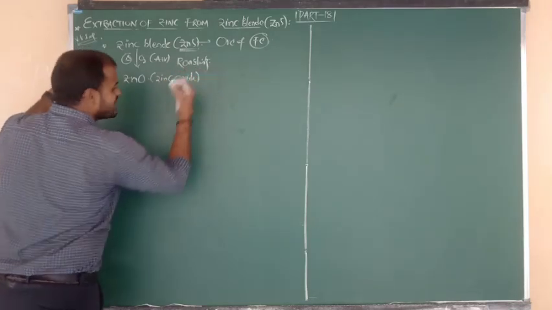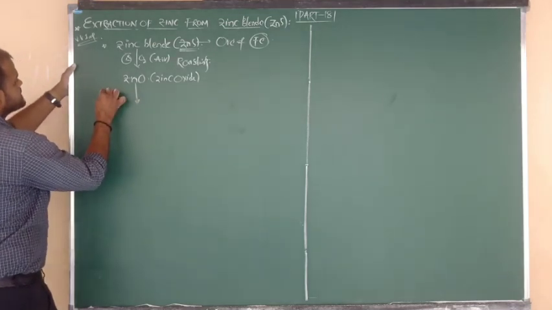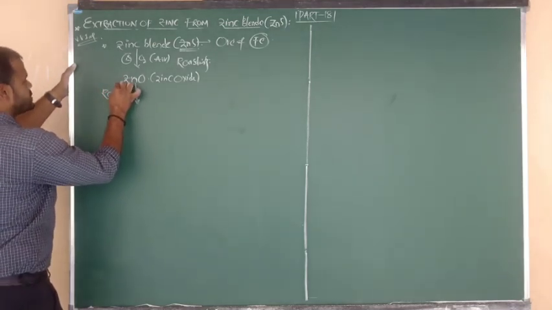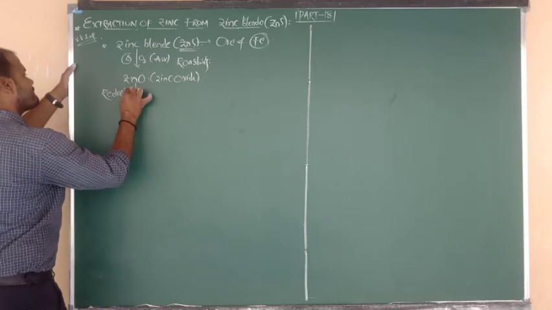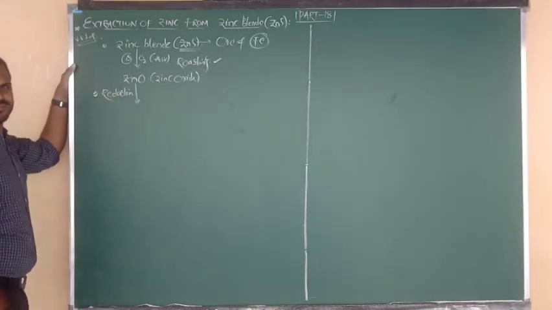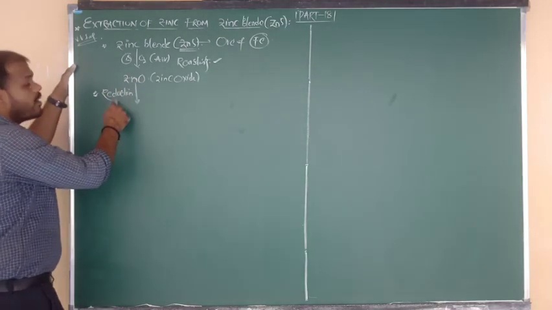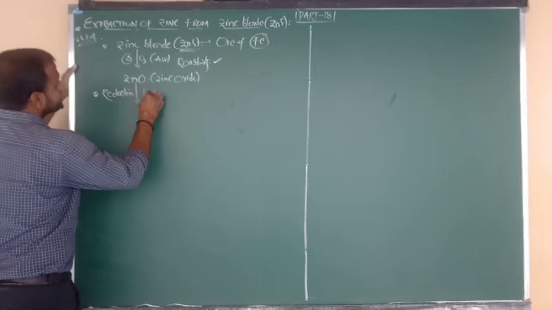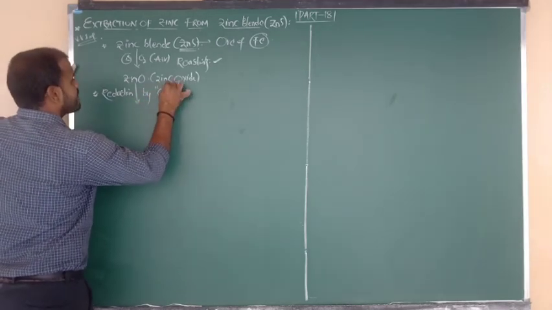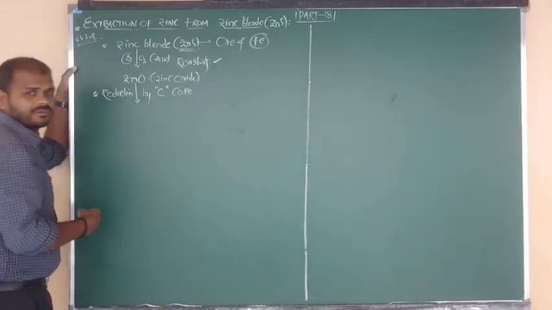Now such zinc oxide, in the second step, undergoes the procedure that is nothing but reduction. Step 1 is roasting, step 2 is reduction. So upon reduction, zinc oxide upon reduction by carbon, and also we can say upon reduction by coke, as you wish.